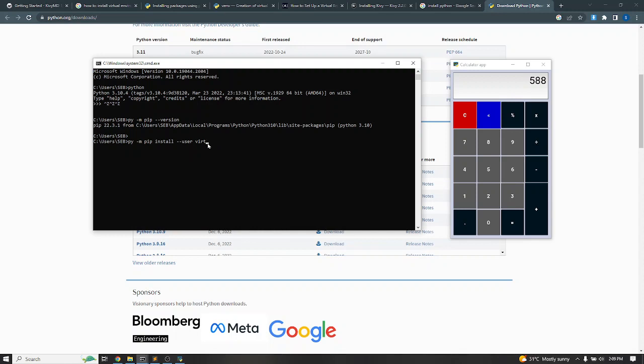All right, after installing the virtual environment, the next thing is to create your virtual environment. To create it, the command is Python space dash m space virtualenv, and then the last part is the name of your virtual environment. You can give it any name, just know the name of it, and also know the folder in which you are creating it. Here I just want to give it the name venv. If I do this, it's going to be created in this folder.